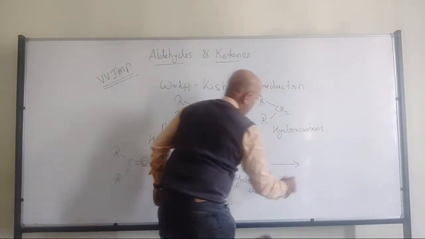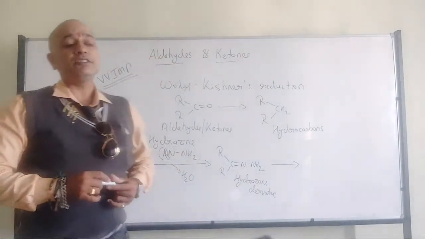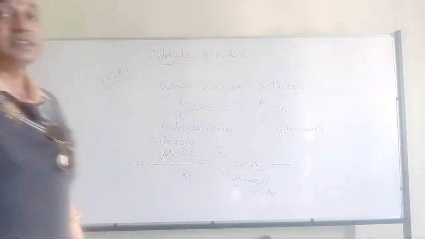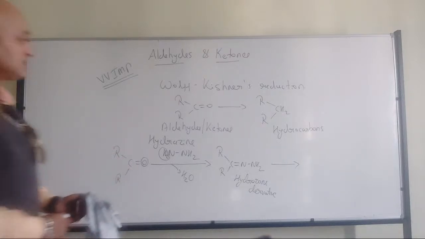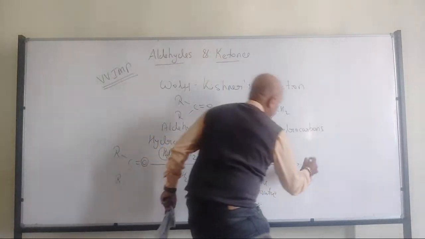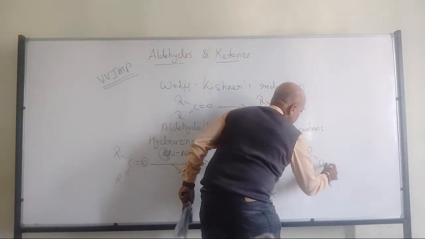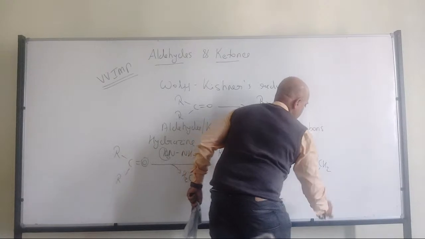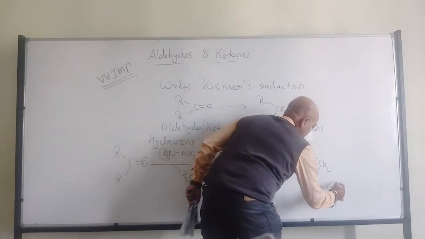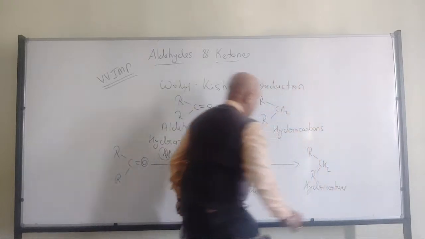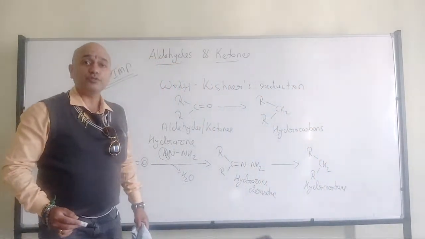Now it will not stop here, because we have to further get the product. Which is that product? Hydrocarbons only. So we have to get hydrocarbons, CH2R. Respective hydrocarbons will be formed. For that to happen, what do we have to do?